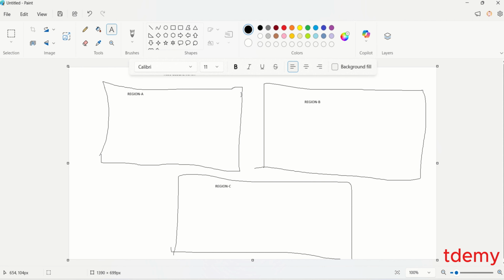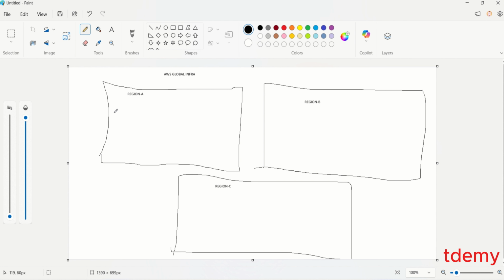Now, AWS is divided into regions. Within each region, we have something called availability zones. The short, simple definition is that a region is made up of three or more availability zones. At first, a region was made up of two or more, but AWS has updated this. So a region is made up of three or more availability zones.